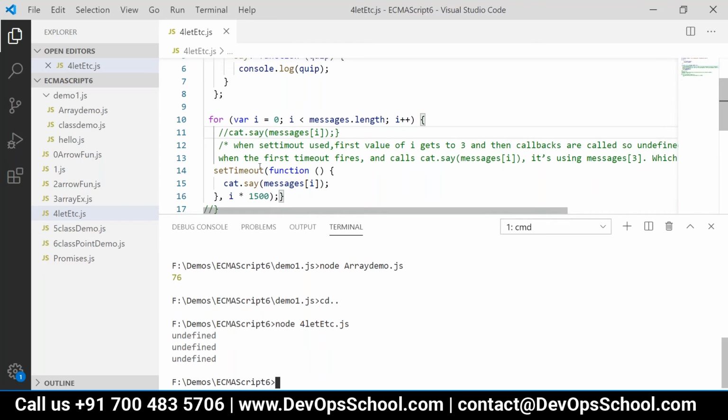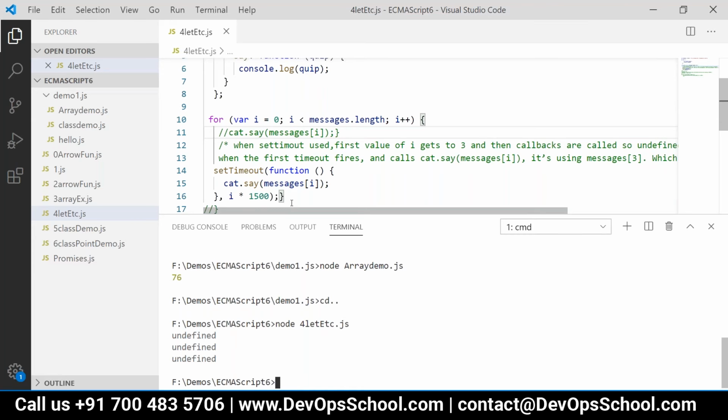Now the loop exits. After this, what is the value of i? Once the loop is over, the value of i is not what we expect.